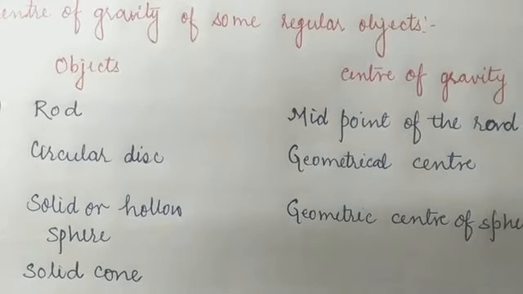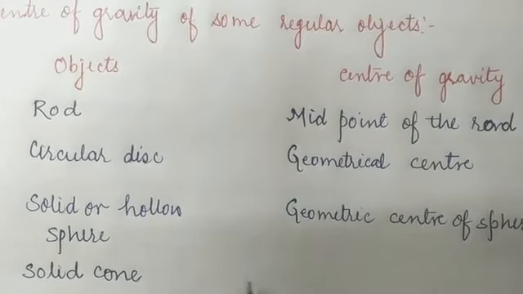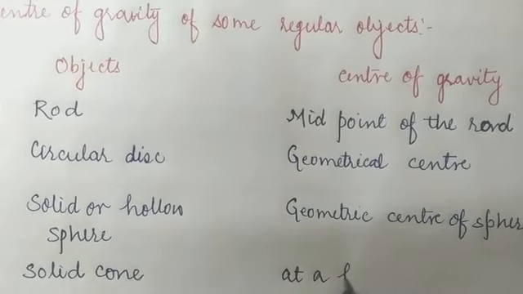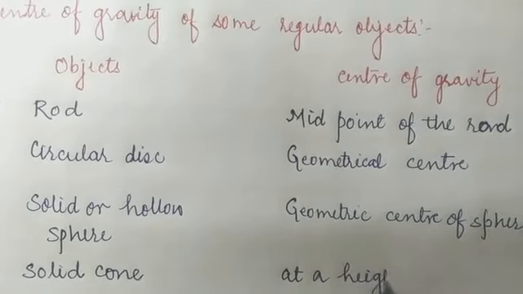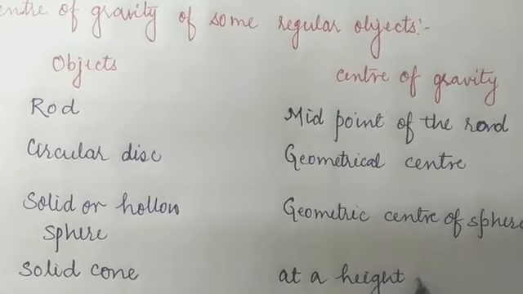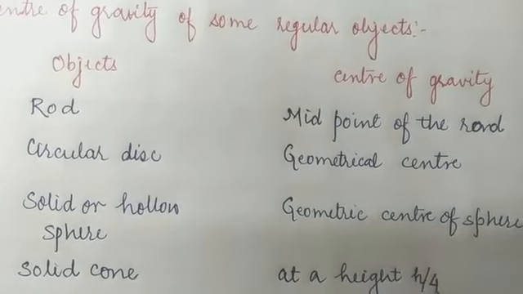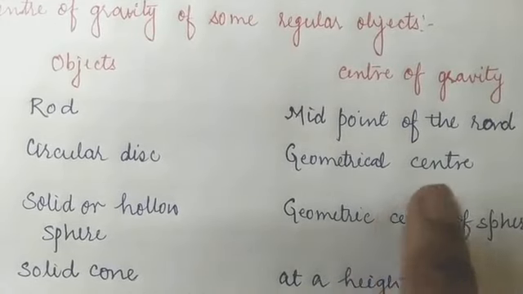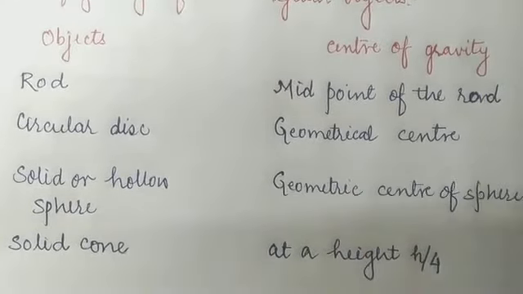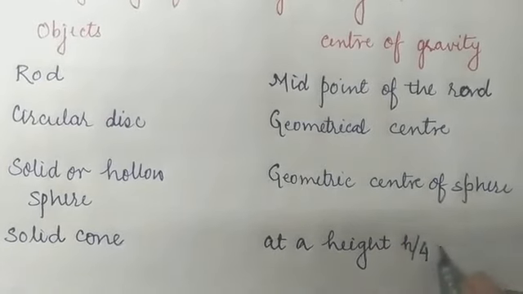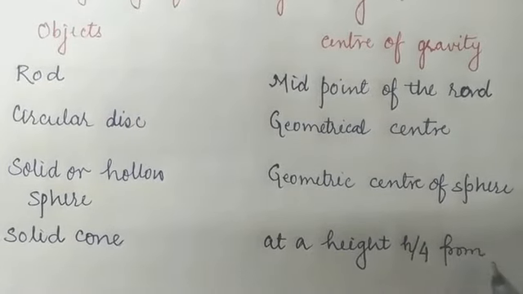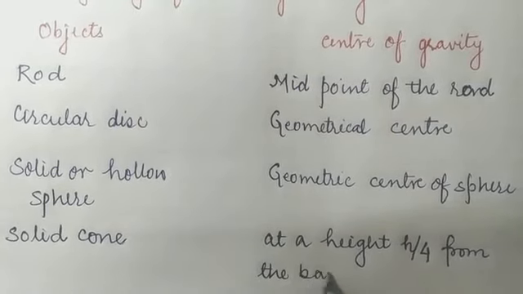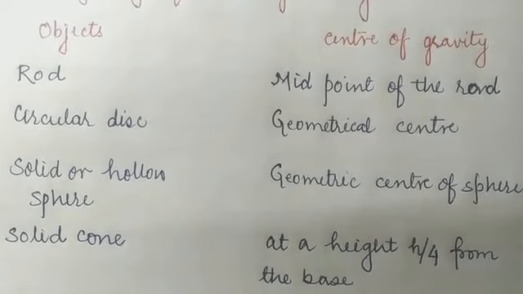Its center of gravity will be at a height h by 4. For the solid cone, its center of gravity will be at a height h by 4 from the base. Whatever the base of the cone is, from that the height will be taken as h by 4.